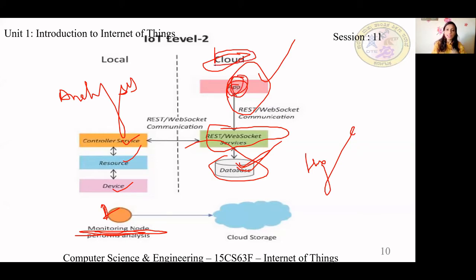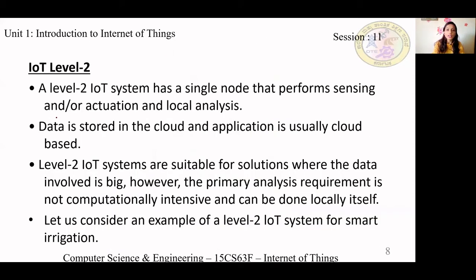Okay, so let's see it in detail. So IoT level 2, again how many nodes does it have? Single node. What will the node do? Either sensing, actuation or local analysis. See, this single node was local, it was not on cloud. So analysis is local. Okay, so where is data stored? Data and application are on cloud. So your data as well as application in level 2 are on cloud.